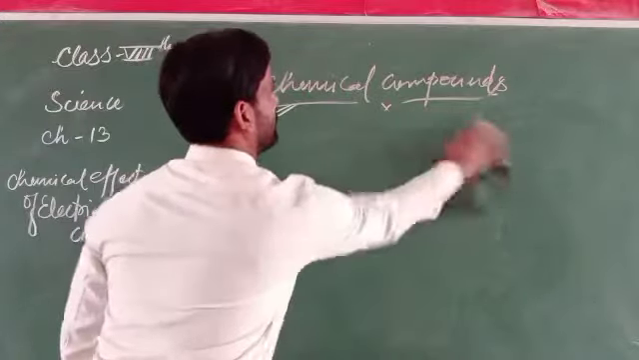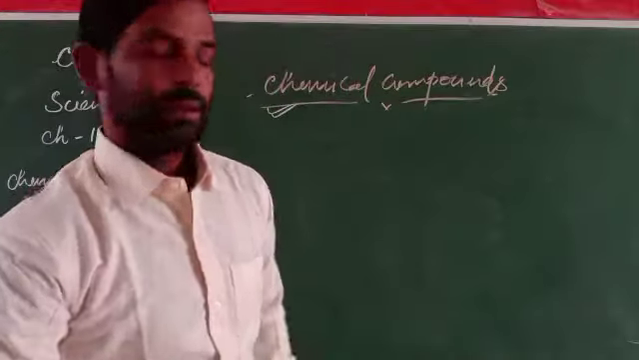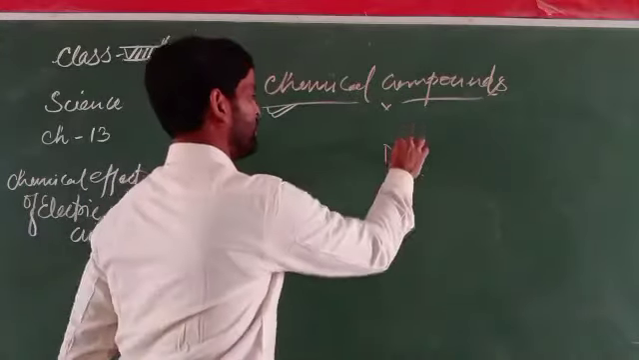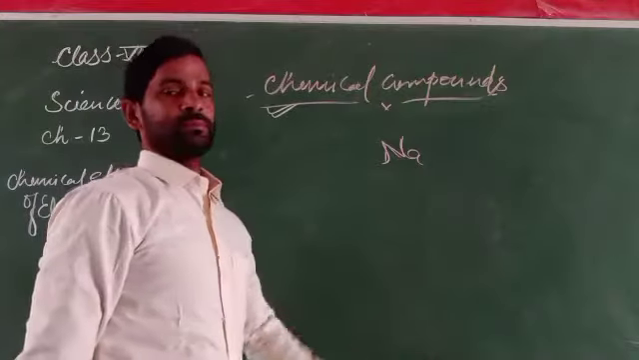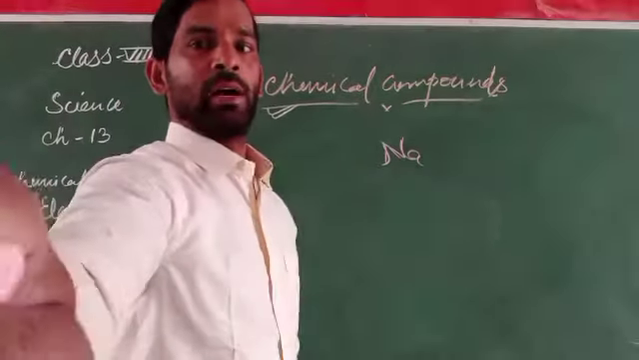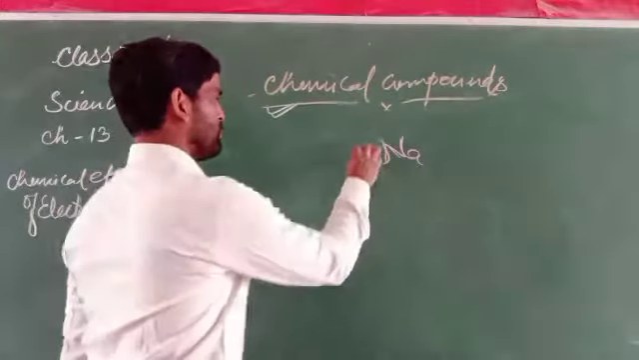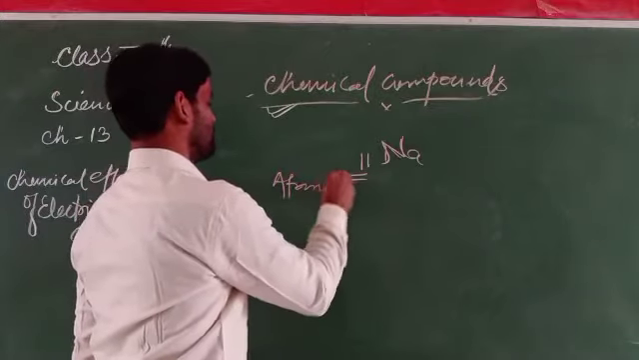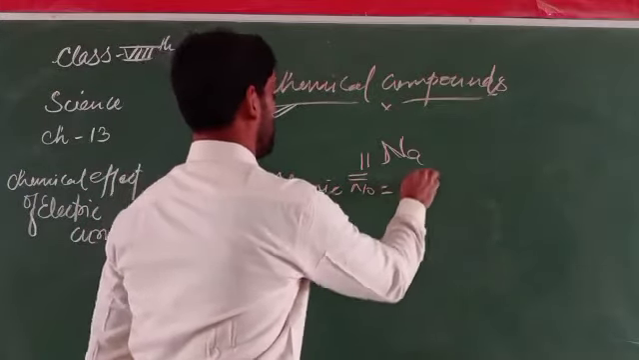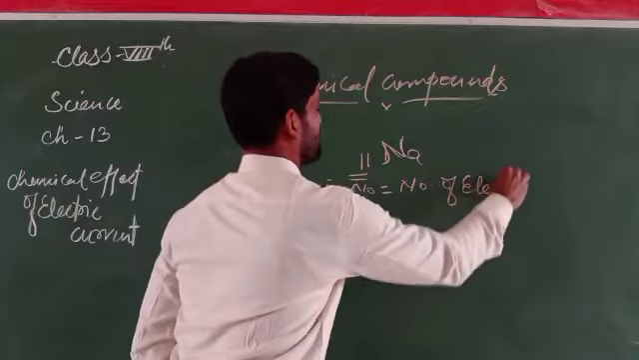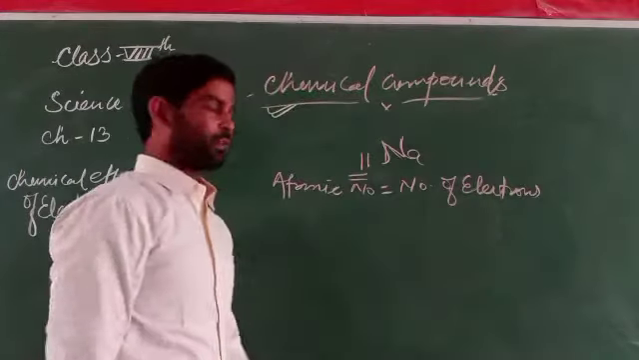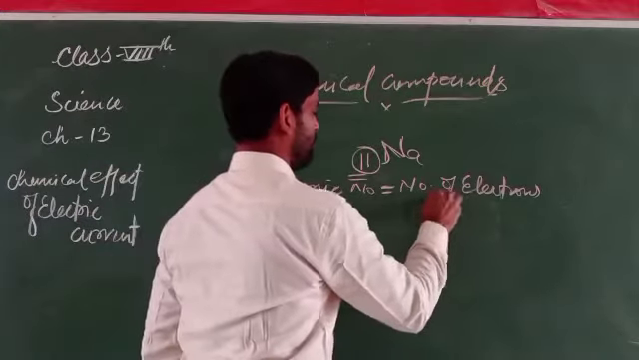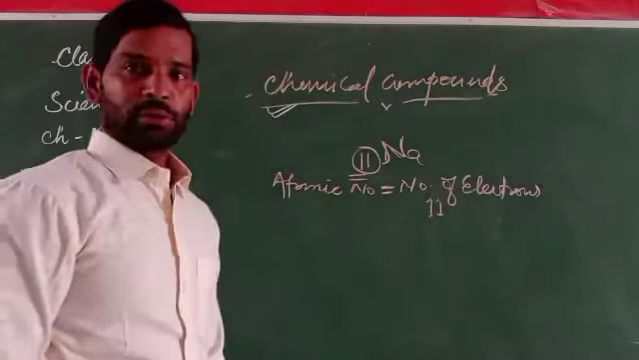Now take any element, like sodium. How are the electrons, protons and neutrons distributed in this element? Its atomic number is equal to the number of electrons in it. The number of electrons is equal to the atomic number. So here the number of electrons is equal to 11. How can they be distributed?